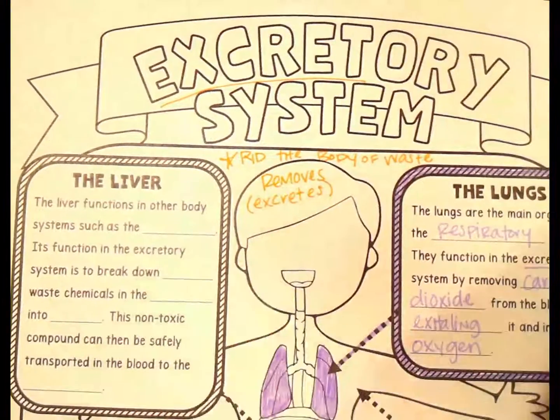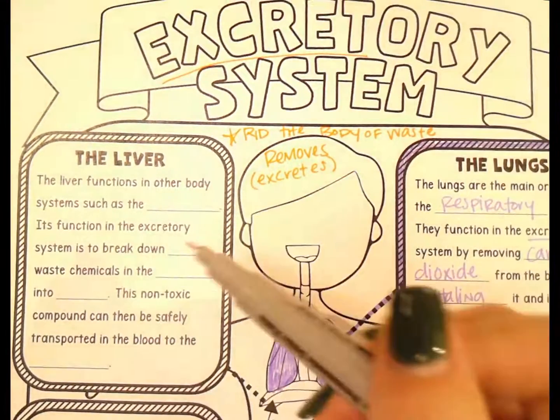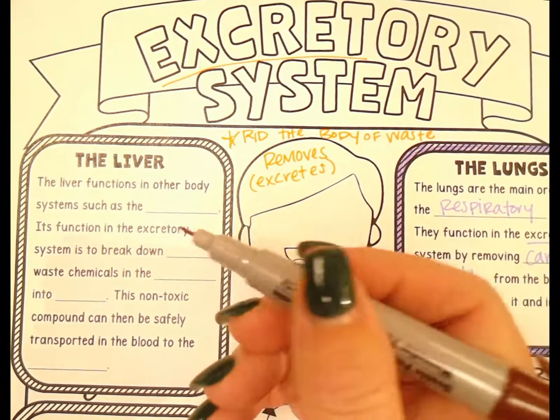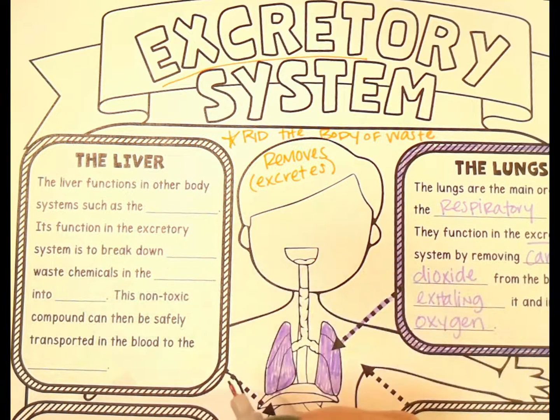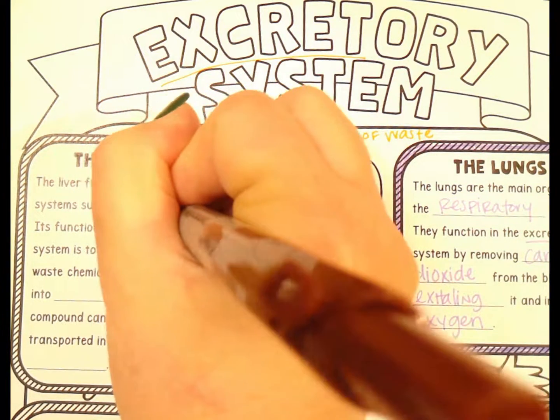Now we talked about the liver when we talked about the digestive system, right? And I mentioned that it is kind of like a filter. So let's be a little bit more specific on how it gets rid of a type of waste from our body. So I'm going to use brown for the liver, just like we did when we talked about the digestive system. The liver functions in other body systems like the digestive system.